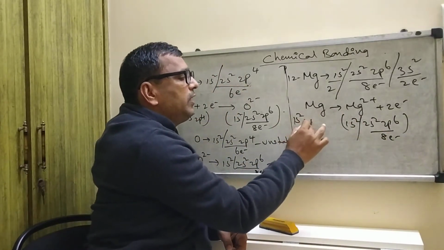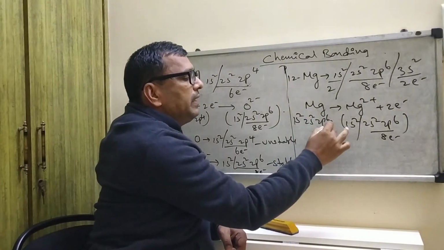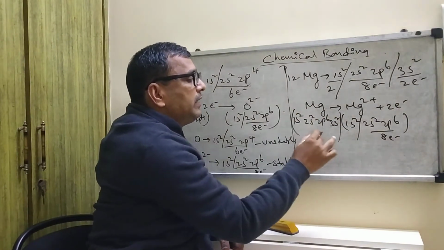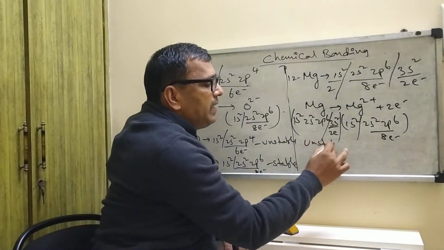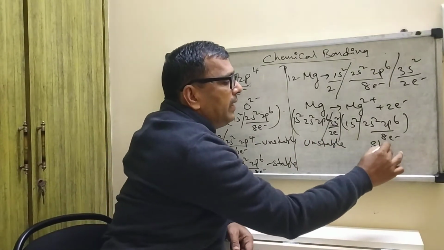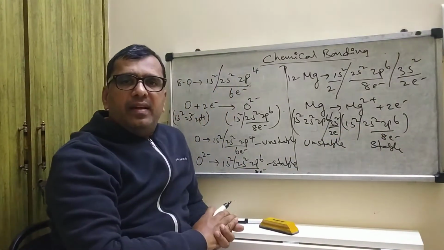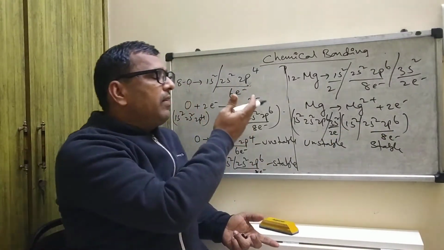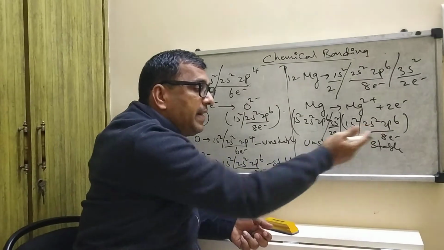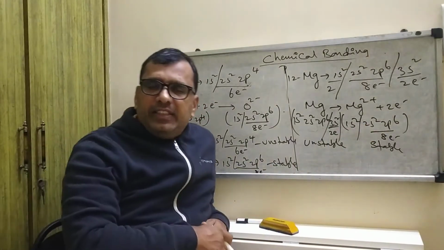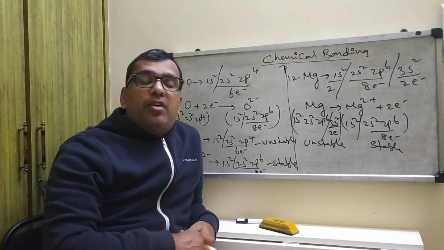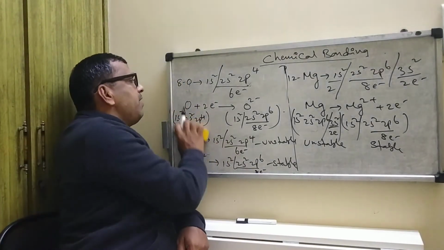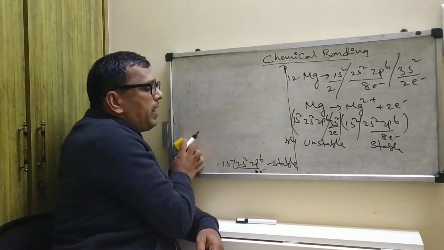What about this one? 1s2, 2s2, 2p6, then 3s2. The valence shell contains only 2 electrons. So that is why this is unstable and this is stable. Is the concept clear? So like this, here what happened? If an atom or ion contains 8 electrons in the valence shell, then we can say that is a stable electronic configuration. Very important one. Another element, that is chlorine.